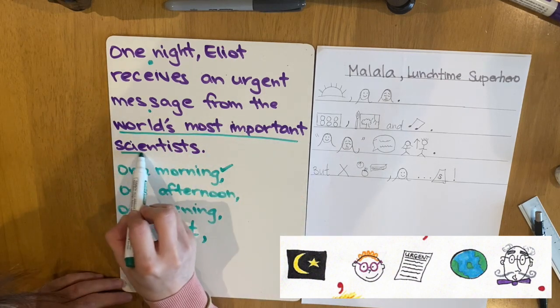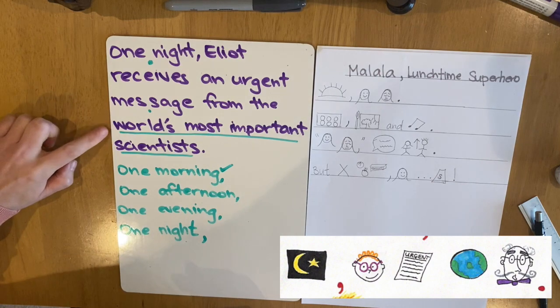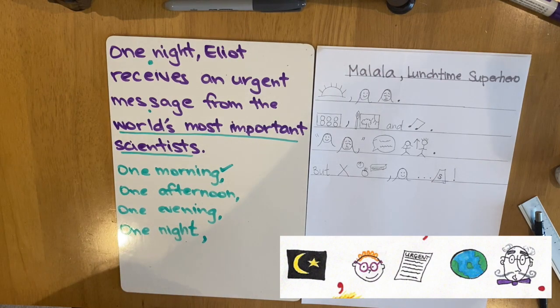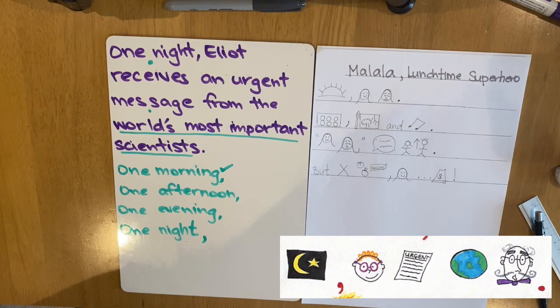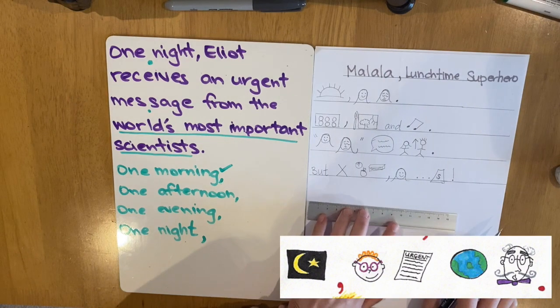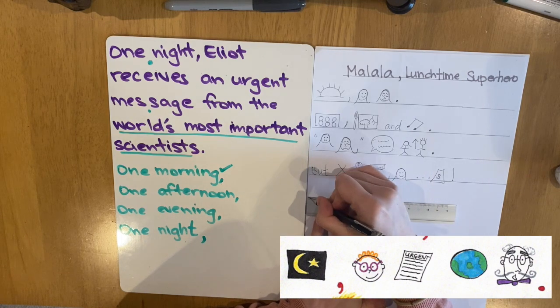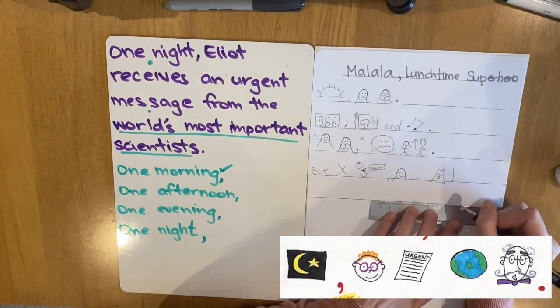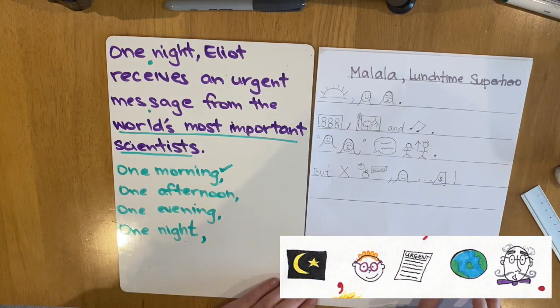You could keep this bit, the world's most important scientist. I'm going to change it to the Prime Minister. So you can choose how you want to change that bit. So have a think about who your character receives a message from. The next step is to draw a line for your next sentence. And now draw the pictures.